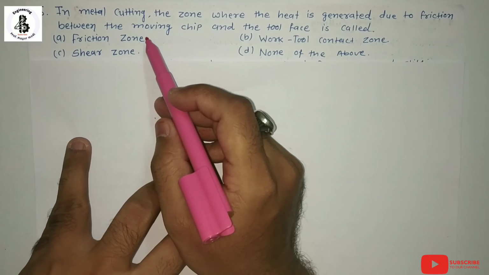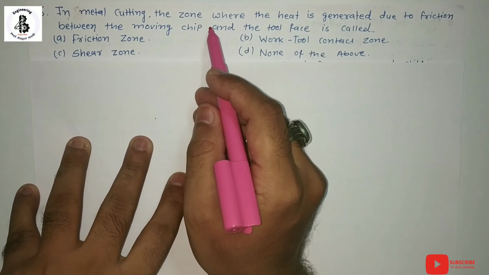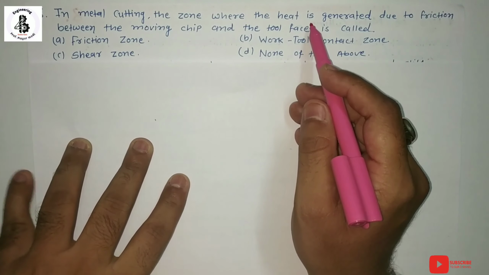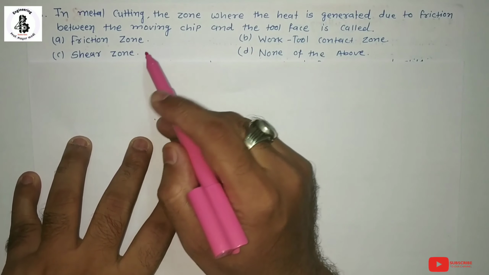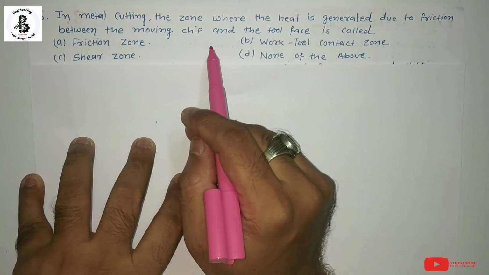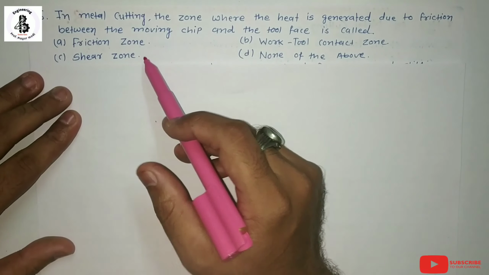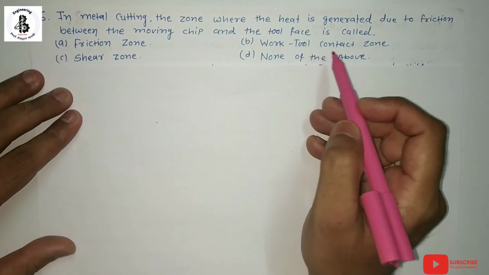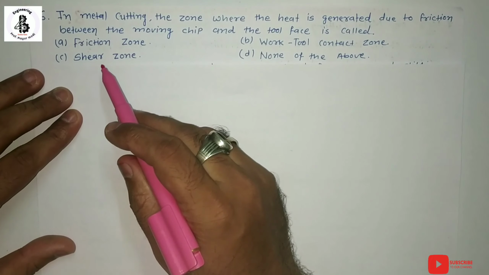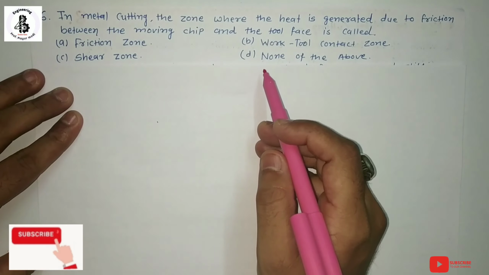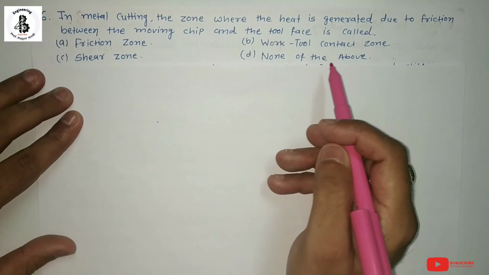In metal cutting, the zone where heat is generated due to the friction between the moving chip and the tool face is called: option A, friction zone; option B, work tool contact zone; option C, shear zone; and option D, none of the above.